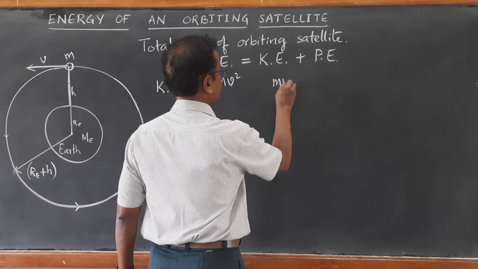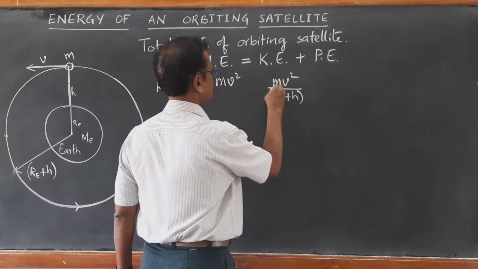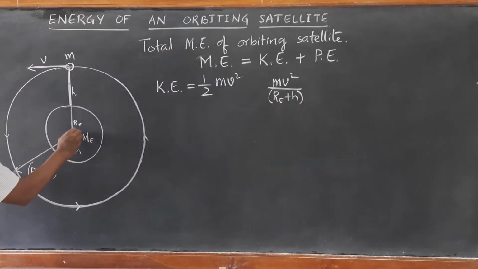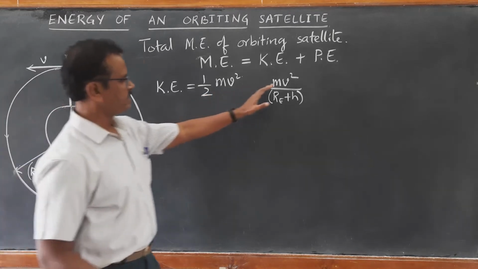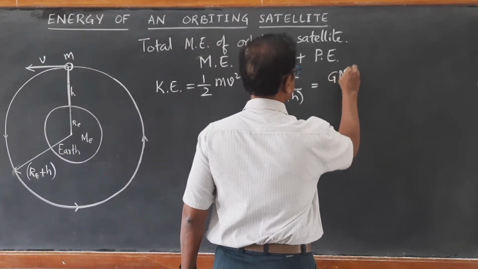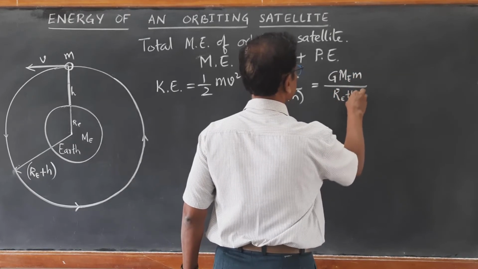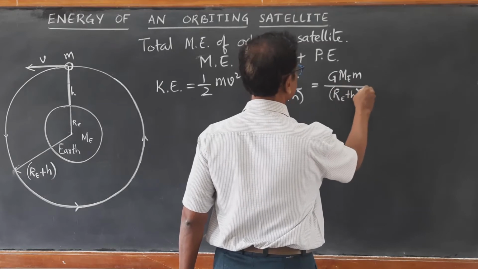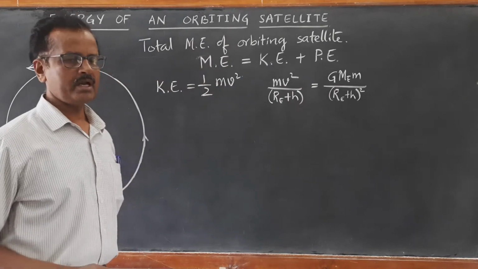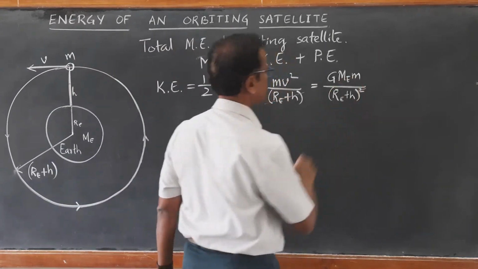Here mv square by Re plus h. What is Re plus h here? Re plus h is the orbital radius of this satellite. mv square upon radius is equal to G Me m upon (Re plus h) whole square. So Re plus h cancels with one Re plus h, and you are left with only Re plus h on the right hand side.